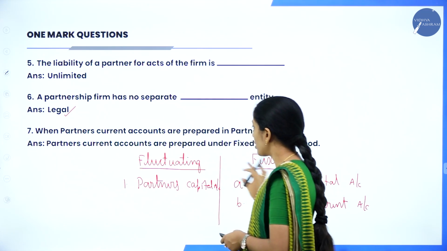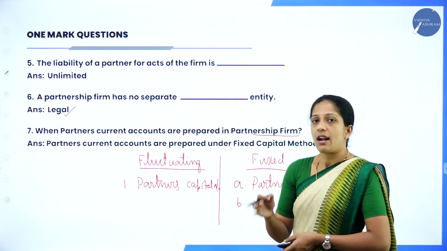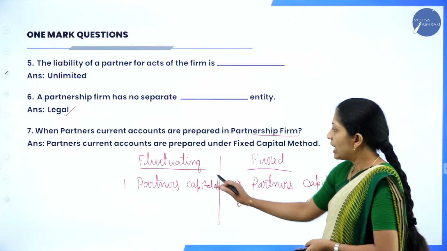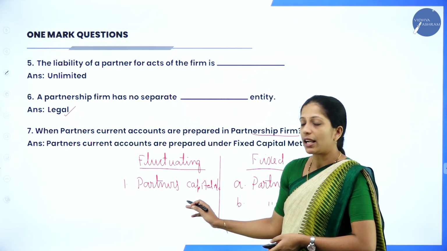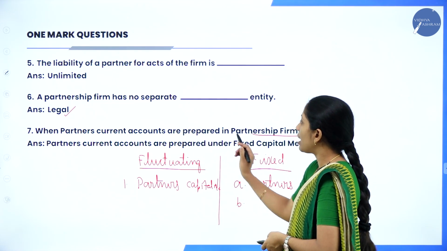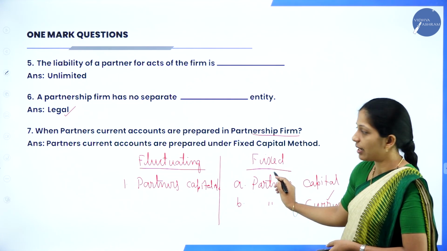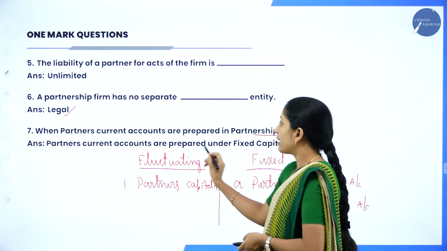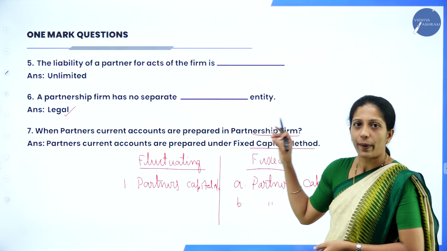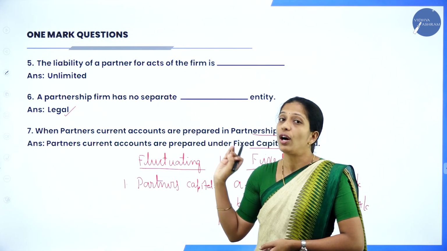So there are two methods to prepare partners' capital account, fluctuating capital method and fixed capital method. Under fixed capital method, two accounts are prepared. One is partners' capital account and partners' current account. Under fluctuating capital method, one account is prepared, that is partners' capital account. So your question is, when are partners' current accounts prepared under partnership firm? When do we prepare current account? Under fixed capital method. So your answer is, partners' current accounts are prepared under fixed capital method. Hope you are clear about the questions they have asked in your question paper. These were the questions they have asked for 1 mark.